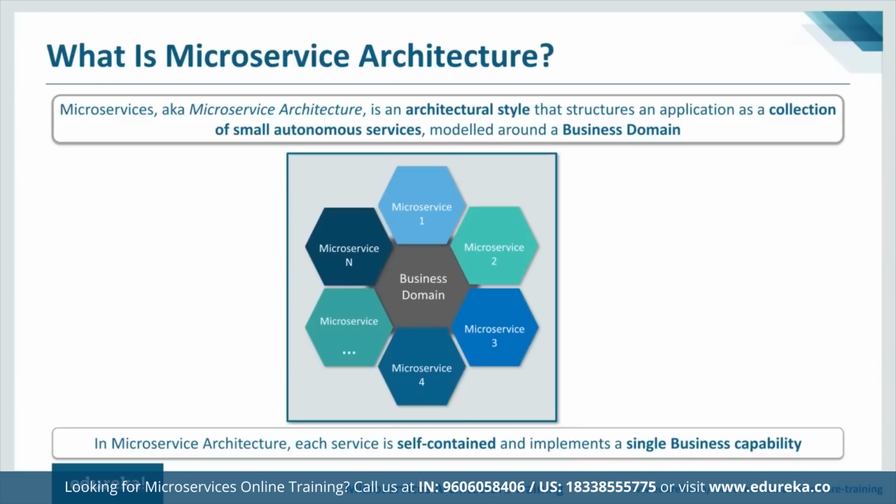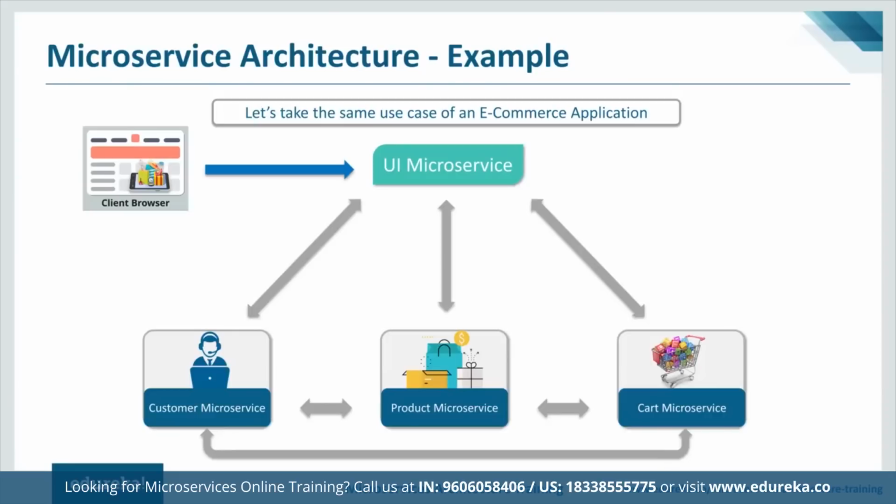The major advantage of breaking down the system is that each microservice can focus on only one single business capability, which definitely leads to better quality and throughput. And it obviously becomes easier for you to understand when I explain it with an example. Again, I'm going to take the e-commerce site example.